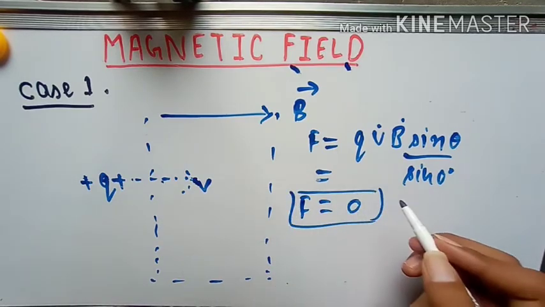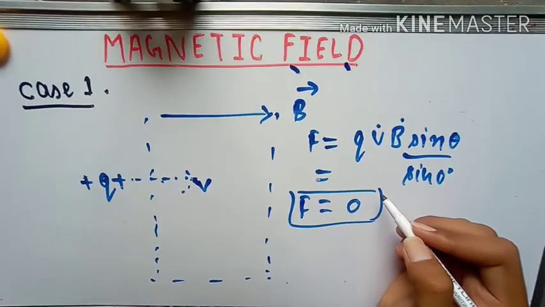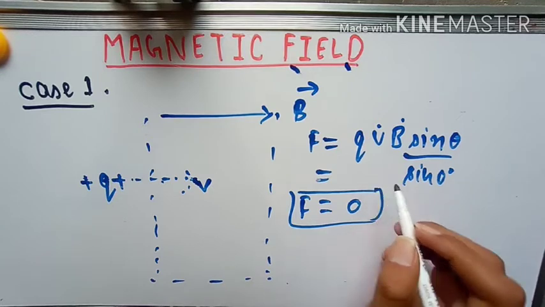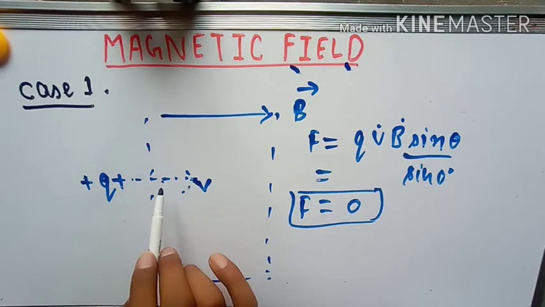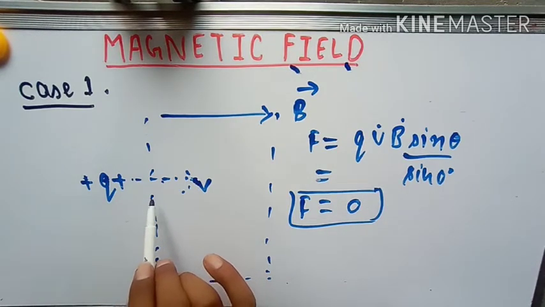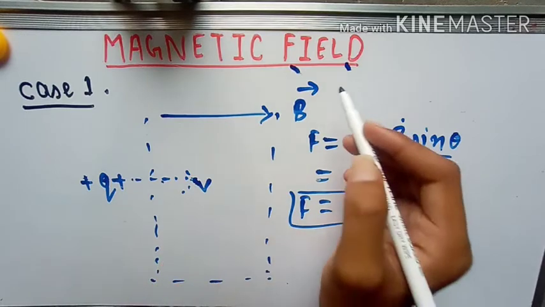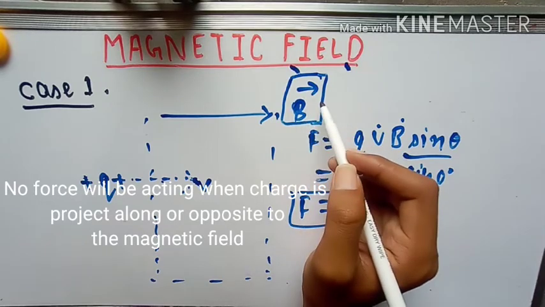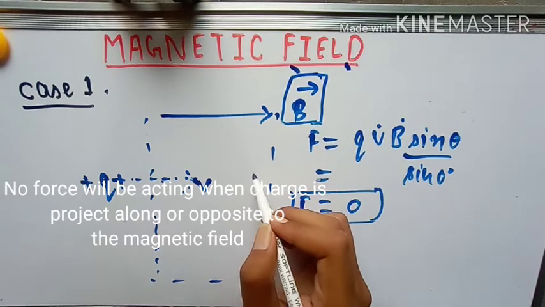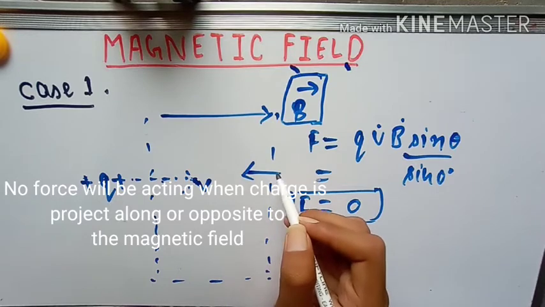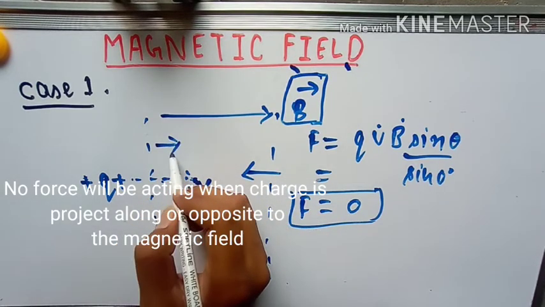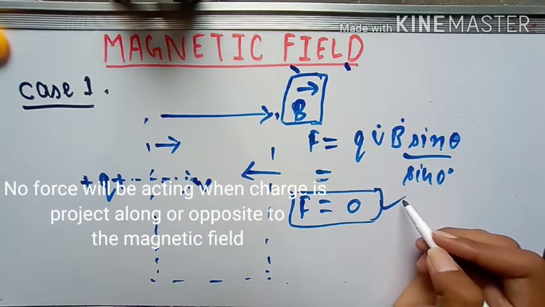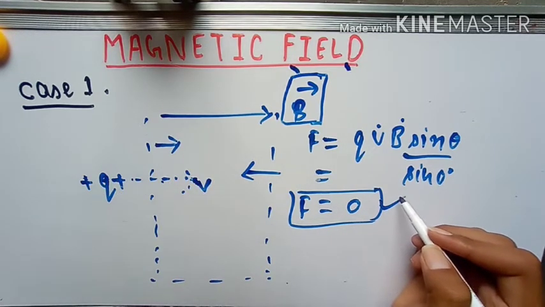Now let us move to the conclusion part. From this case we conclude that there is no magnetic force acting on a charge when the charge is projected at 0 degree angle to B. Understand? No matter whether you are projecting the charge opposite to the magnetic field or in the direction of the magnetic field, if there is a 0 degree angle, there will be no force. Note this point in your copy. So let us move to case second.